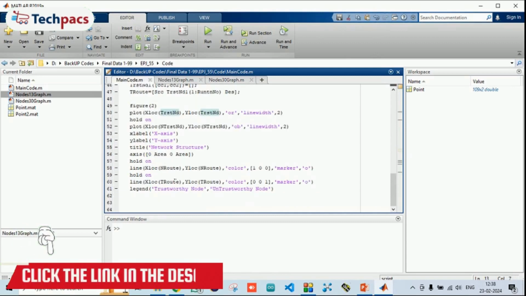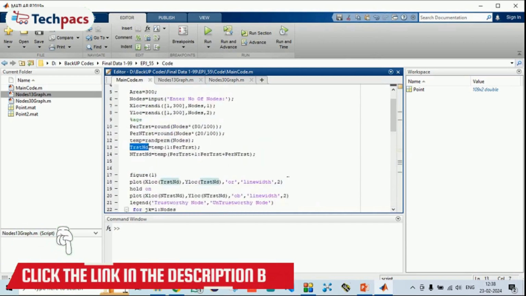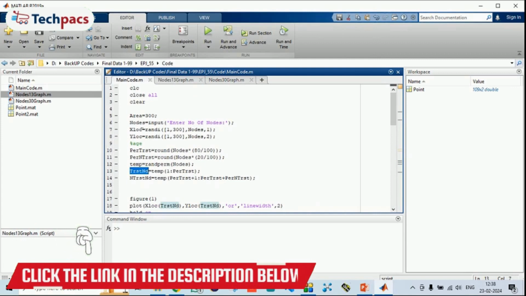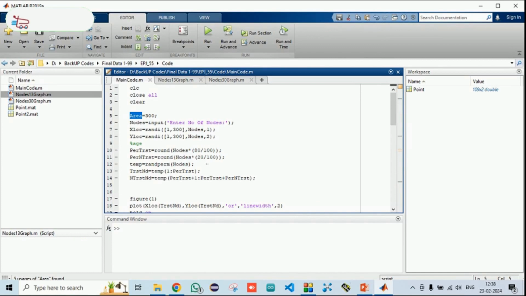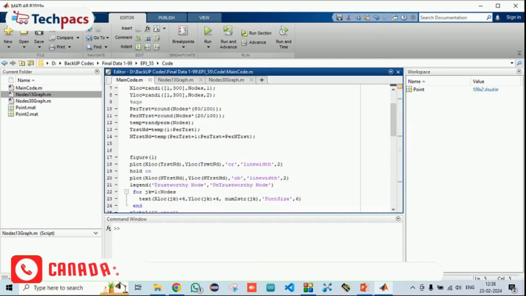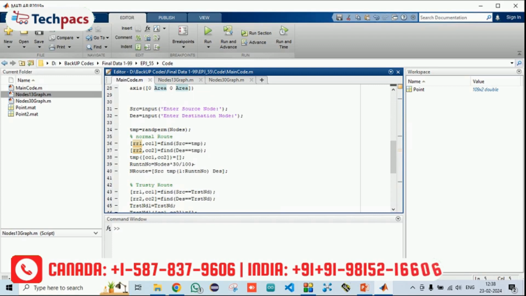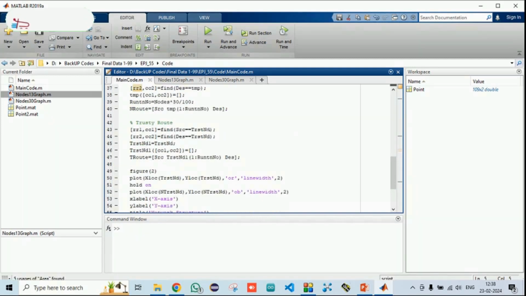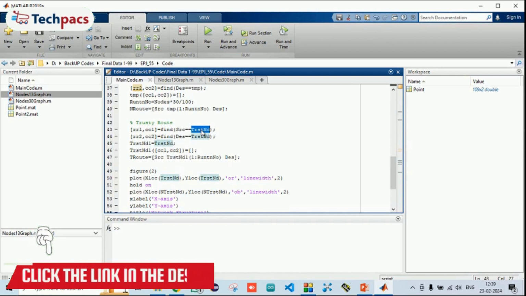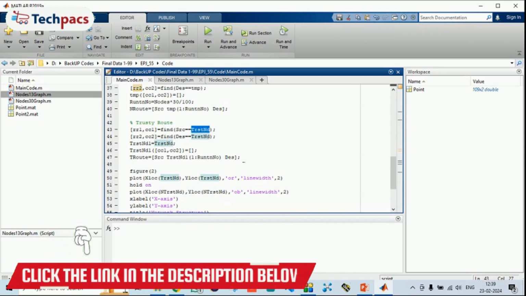In the graphical representation, coming back to the main code, you can change the nodes, you can change the area, you can change the percentage of trustworthy and non-trustworthy nodes, and you can get the results as per the source and destination given by you, with nodes randomly selected based on how many nodes are to be in the route. Finally, on the trust basis, if the source is within those trust nodes, then it will form a route accordingly and give you the final results.